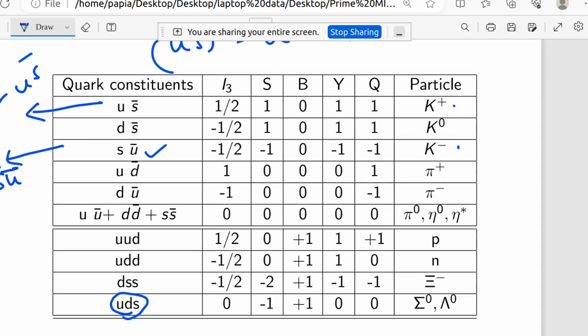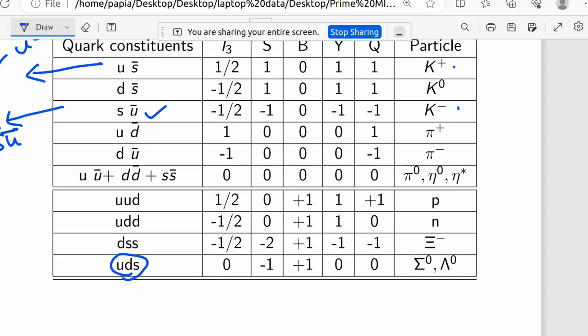And k0 is ds bar. Now coming to pi plus, pi minus and pi 0 states, it is ud bar, du bar, uu bar plus dd bar plus ss bar. And also eta 0 has the same quark content, eta star has the same quark content. Now coming to p and n, p is uud and n is udd, and then xi minus is dss, and xi 0 is uss.